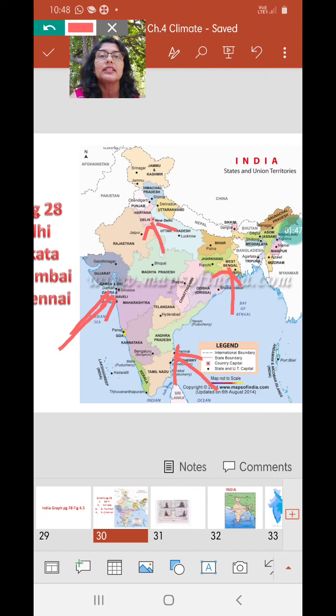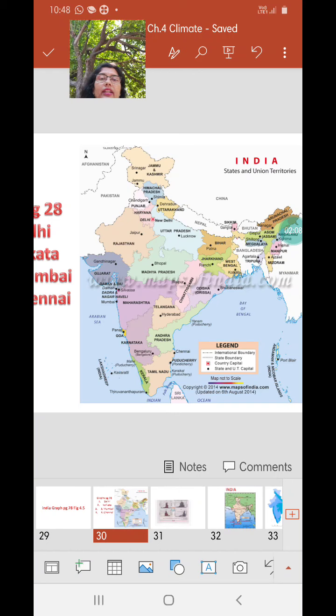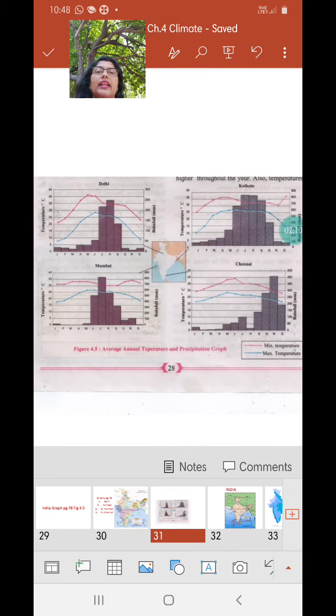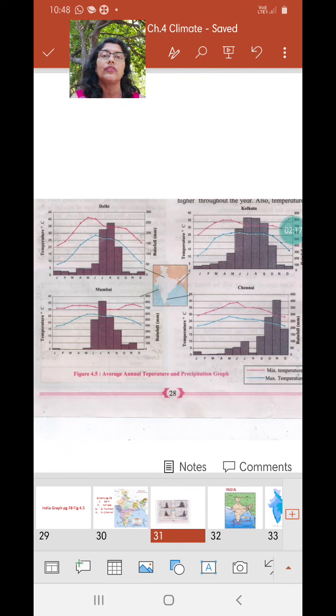Now, looking at the places, Delhi is totally in the interior. Kolkata is also in the interior, away from the coast. However, Chennai and Mumbai both are exactly situated on the coast. So, this location is very important as we study the graphs. Look at the graphs that have been given on page 28, and we have to complete the questions that are asked regarding this particular activity.